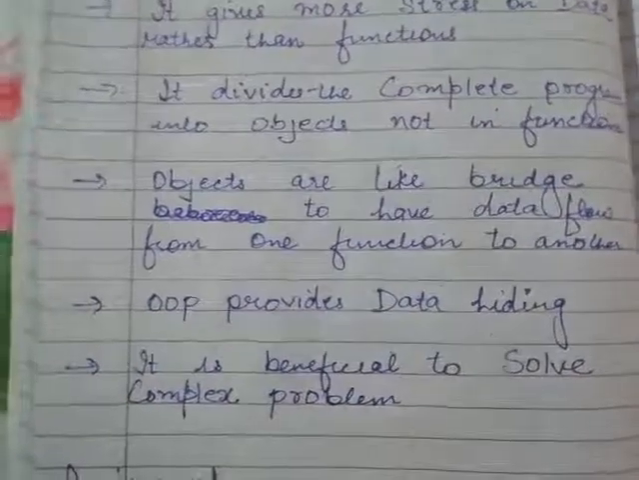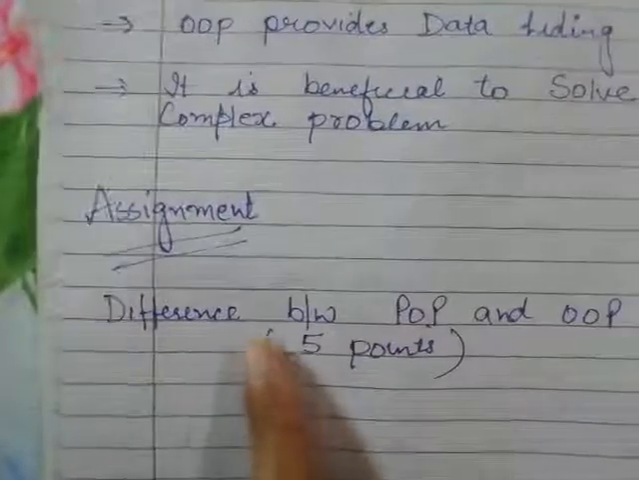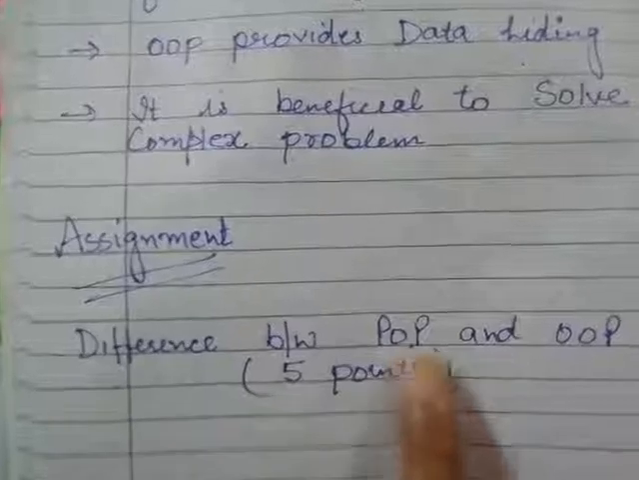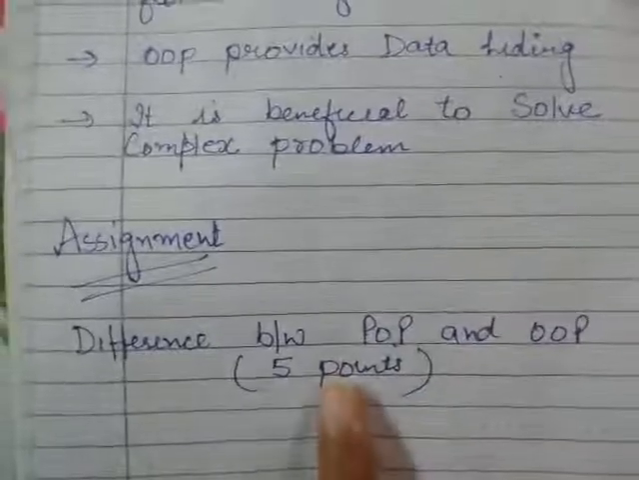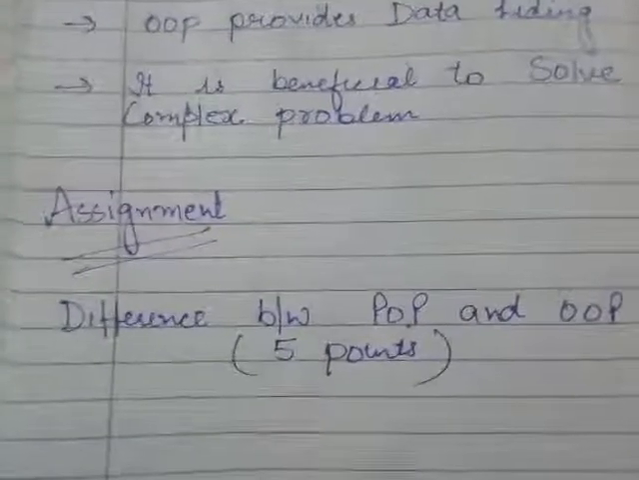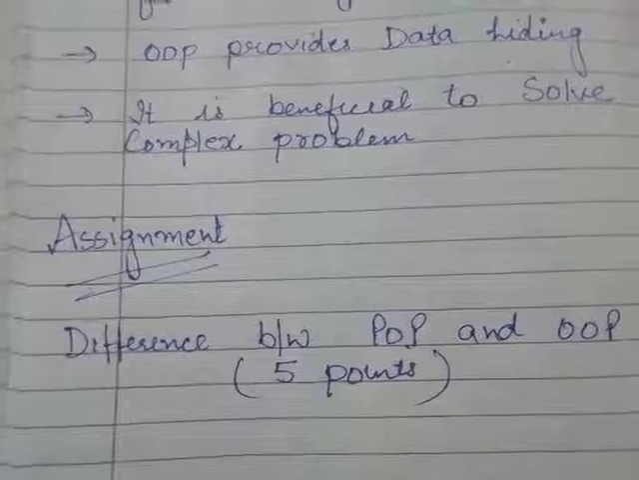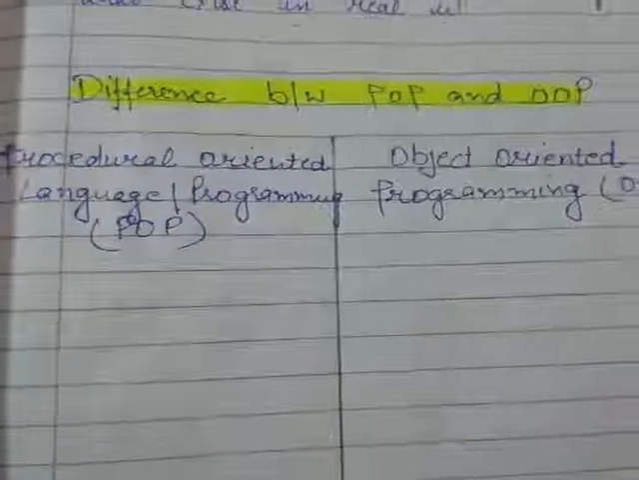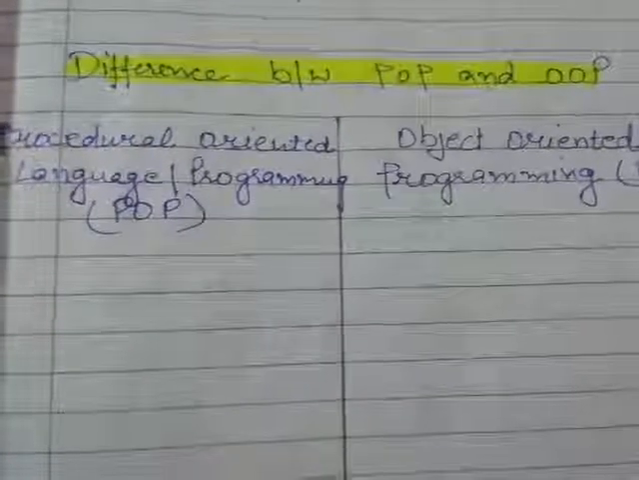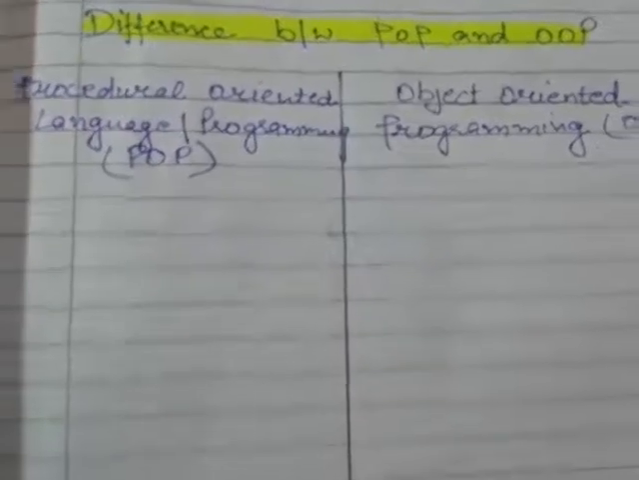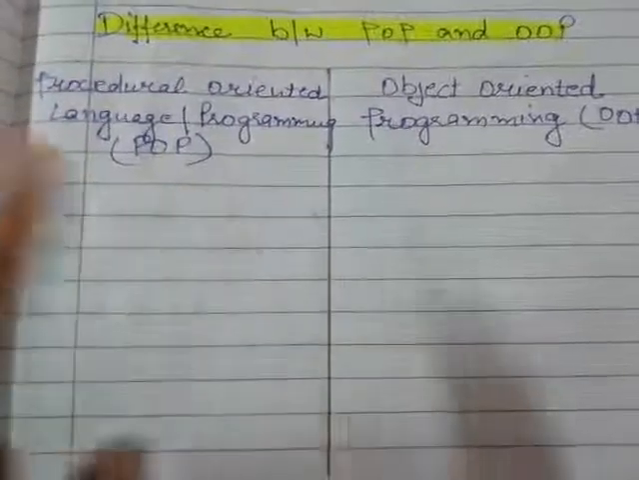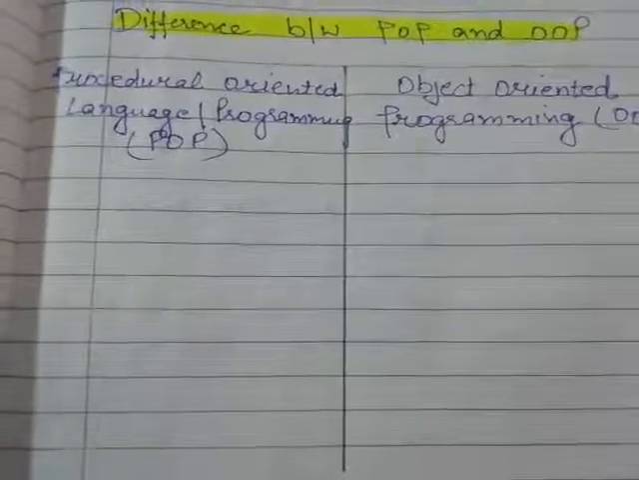So after this we have an assignment that you have to solve, the difference between procedural oriented language and OOP. You have to write at least 5 points on both sides, and please make this difference in a tabular form like this. So you have to do the assignment like this. Any 5 points between POP and OOP, but it must be written in a tabular form.